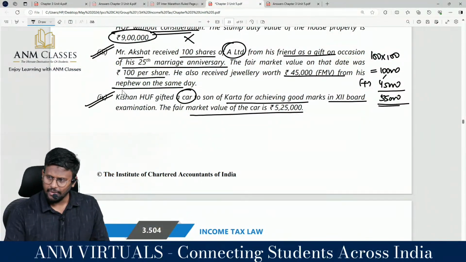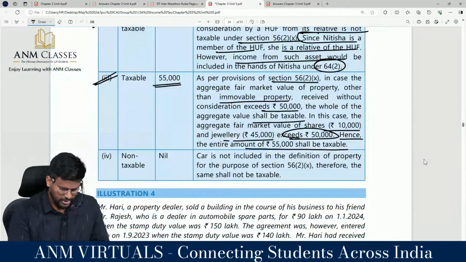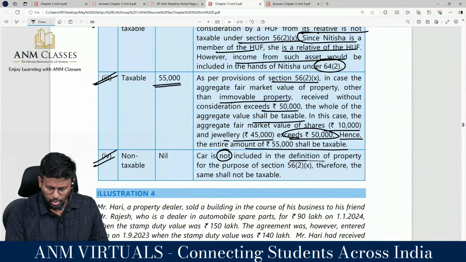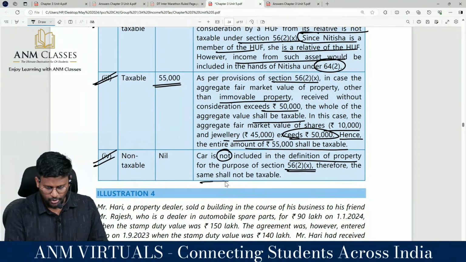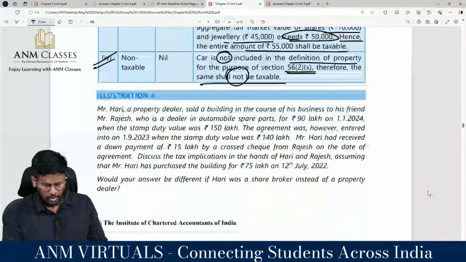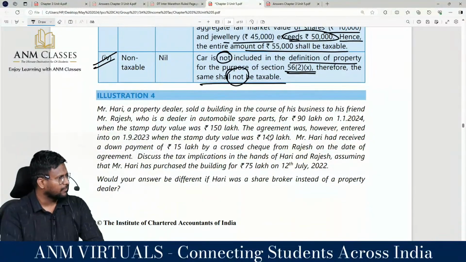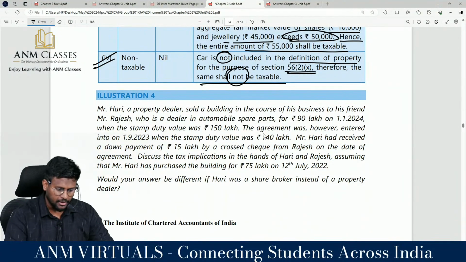Last one, a car. It is not a capital asset, so it is non-taxable. A car is not included in the definition of property for the purpose of section 56 subsection 2 clause 10. Therefore, the same shall not be taxable. With that, illustration number 3 comes to an end.